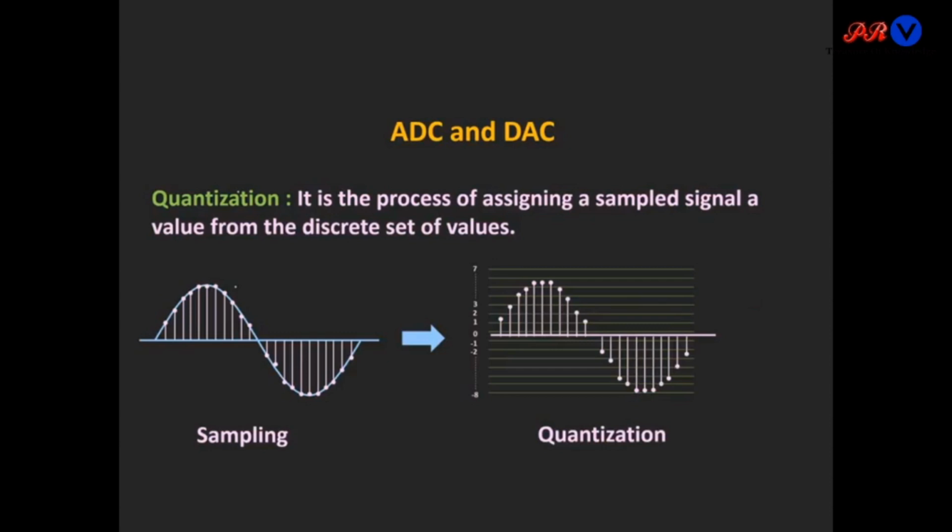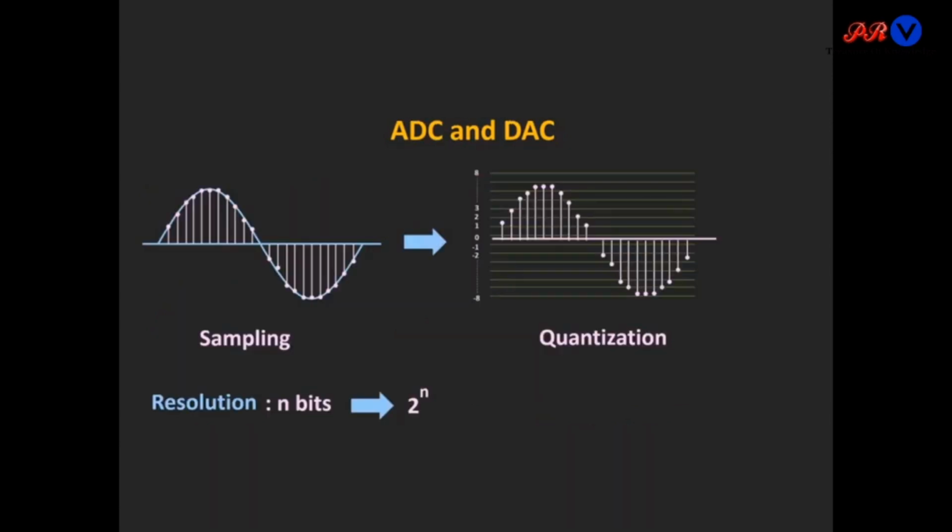The resolution of the ADC decides how close the assigned or quantized value is to the actual value. Usually this resolution is defined in number of bits, and this refers to the number of bits in which the quantized signal is going to be encoded. Basically, this resolution defines the minimum change in the input signal which can be detected by the ADC.